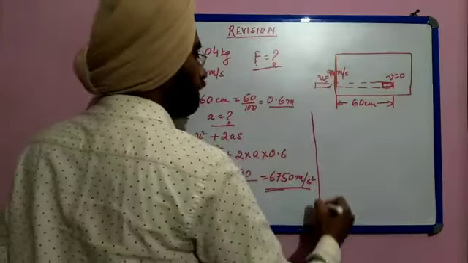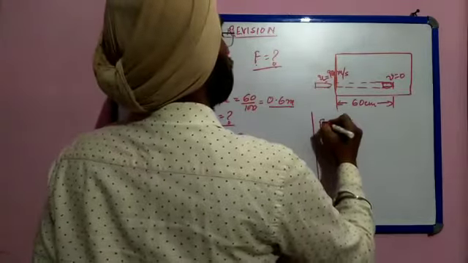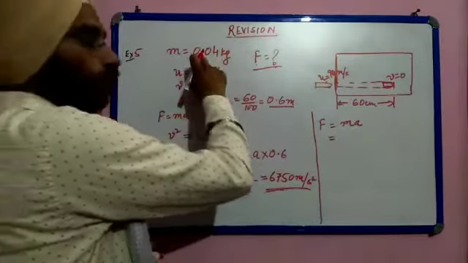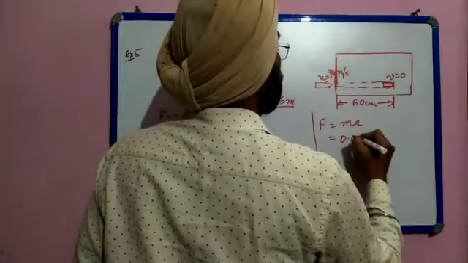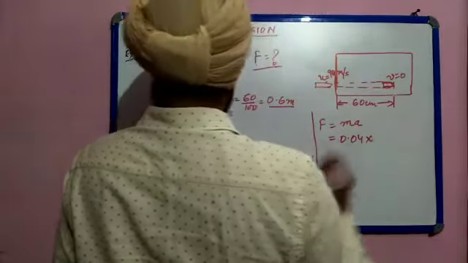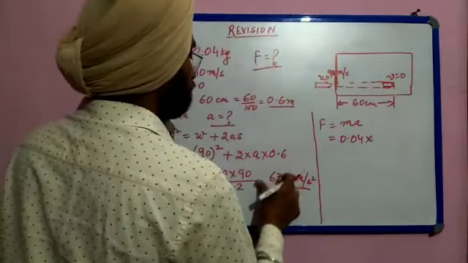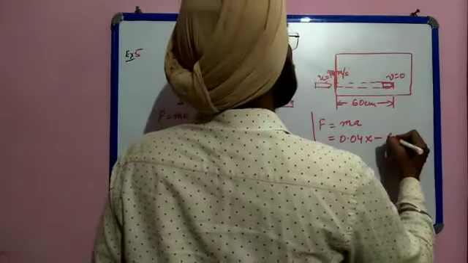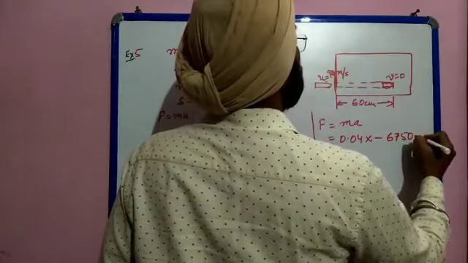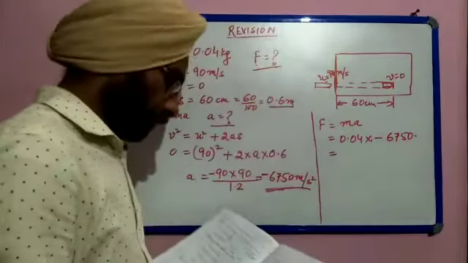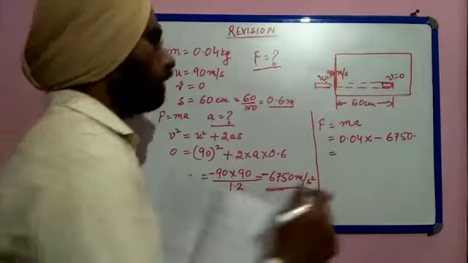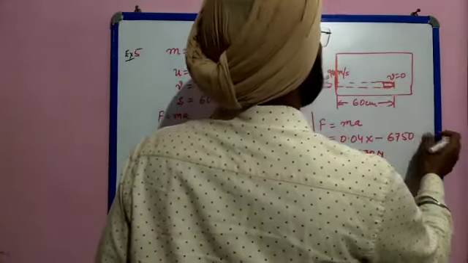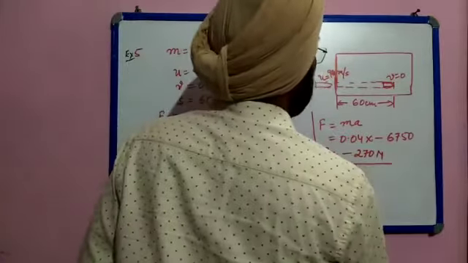Now we have to find out the force exerted by it. So force is equal to ma, I have already told you. So mass of the bullet is 0.04, so it becomes 0.04 into, sorry, this is minus sign, okay, so it is minus 6750, which comes out to be minus 270 Newton.